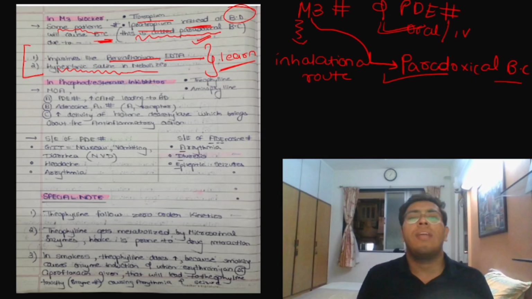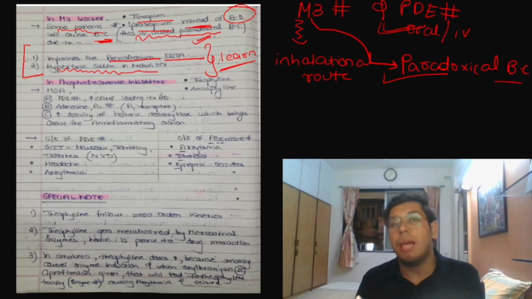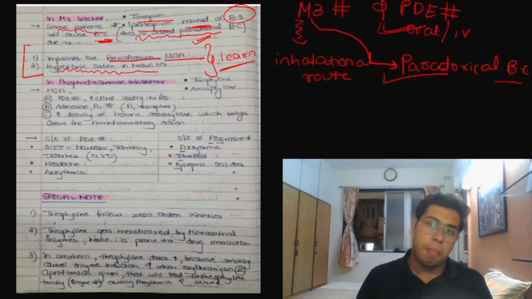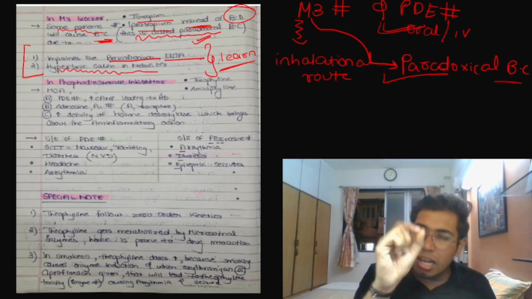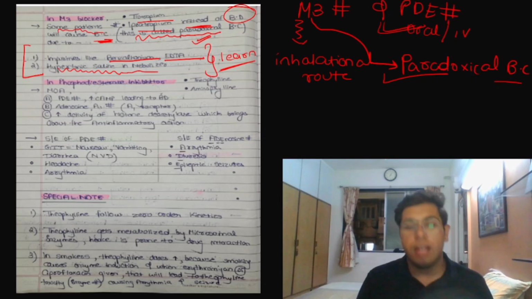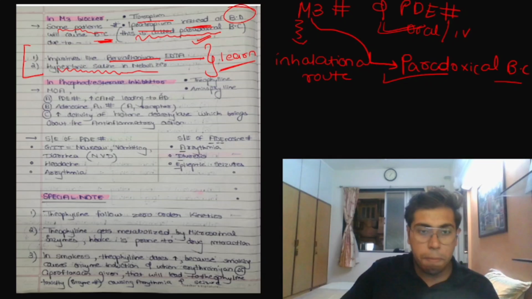And we understood the mechanism of action, that they are going to inhibit the phosphodiesterase enzyme, due to which the cyclic AMP will increase. Exactly. And that will lead to bronchodilation. They will also inhibit which receptor? Adenosine A1 receptor. And are they increasing the activity of something? Yes, they are increasing the activity of histone deacetylase, by which the anti-inflammatory action is produced. So what are the examples of it? The examples of it are theophylline and aminophylline.